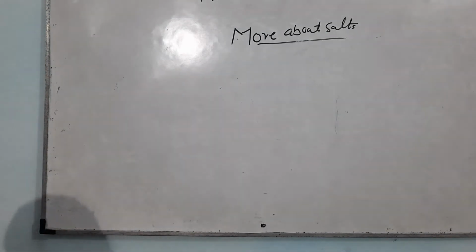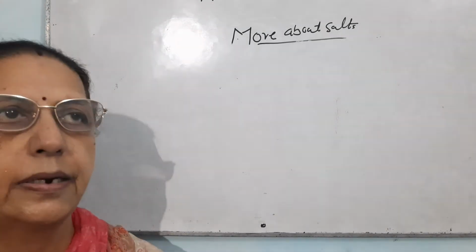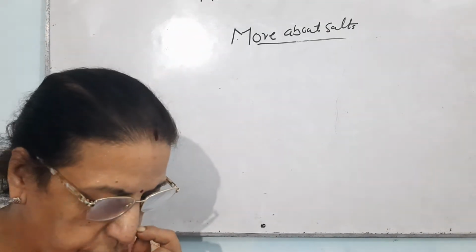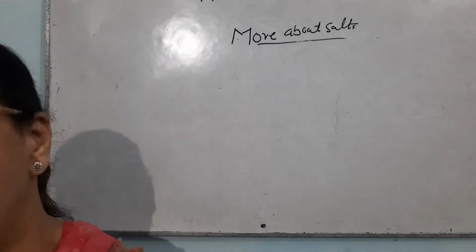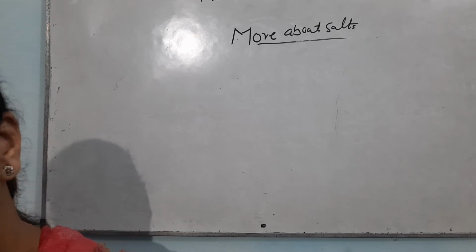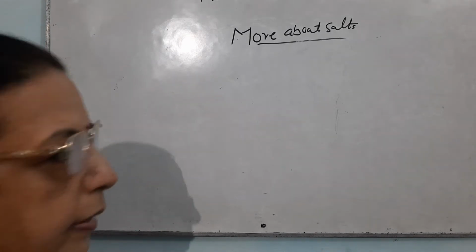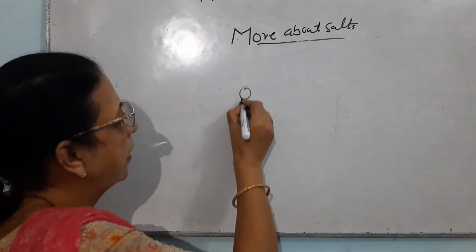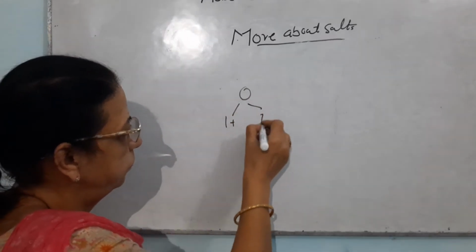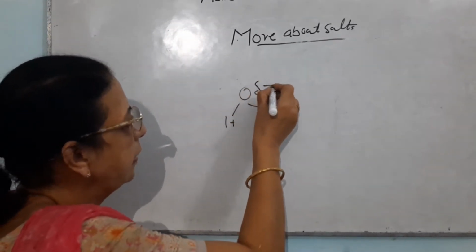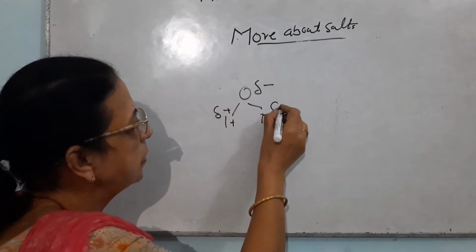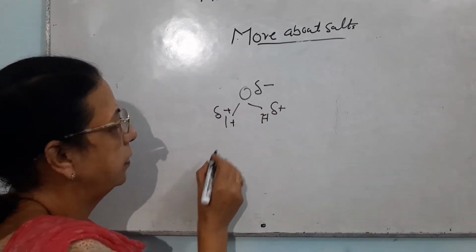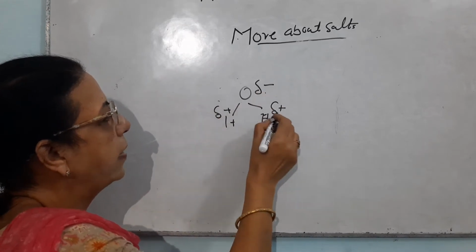First, before starting this activity, I want to tell you one thing, that water carries charges. It looks neutral, but there are partial charges in water. Oxygen is partially negatively charged and the hydrogen is partially positively charged. This is the sign for partial charges.